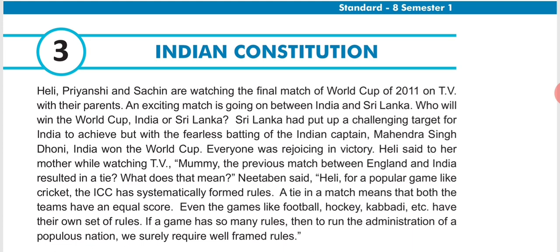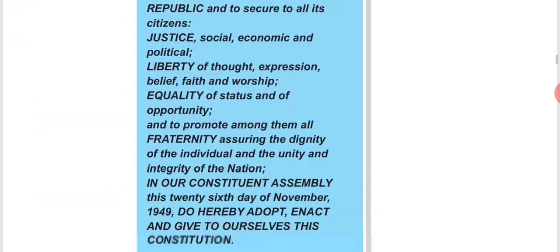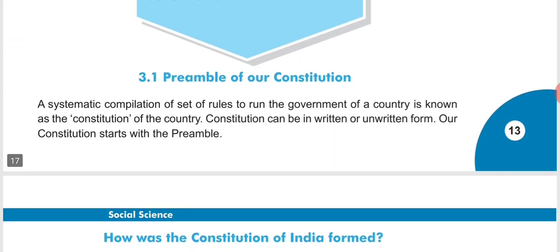So, constitution can be in a written or oral form, right? Here you can see that the constitution can be in the written or unwritten form or oral form. So from this I can say that our India's constitution is the largest or the longest written constitution in the whole world, right?